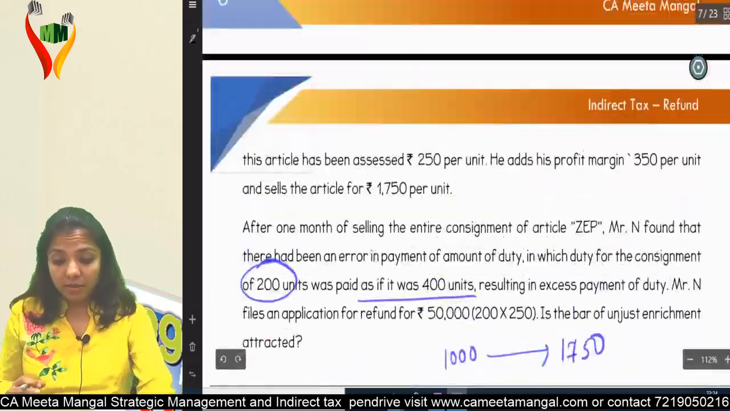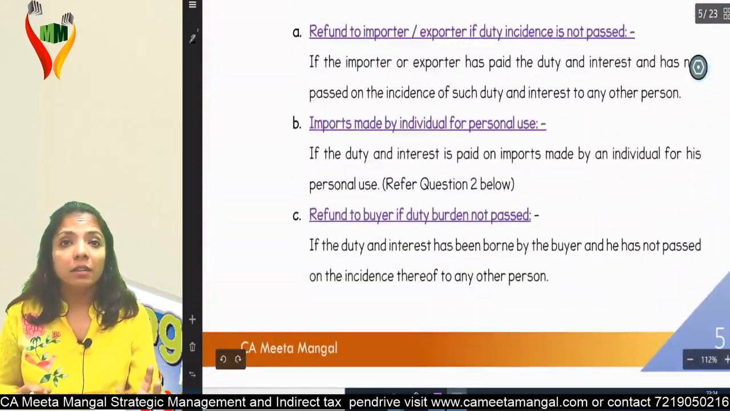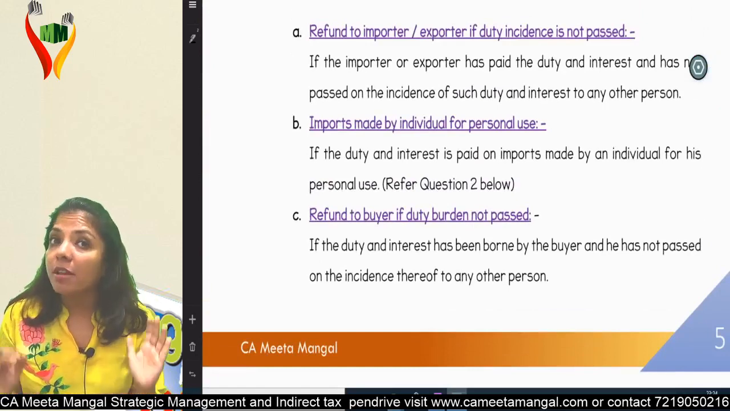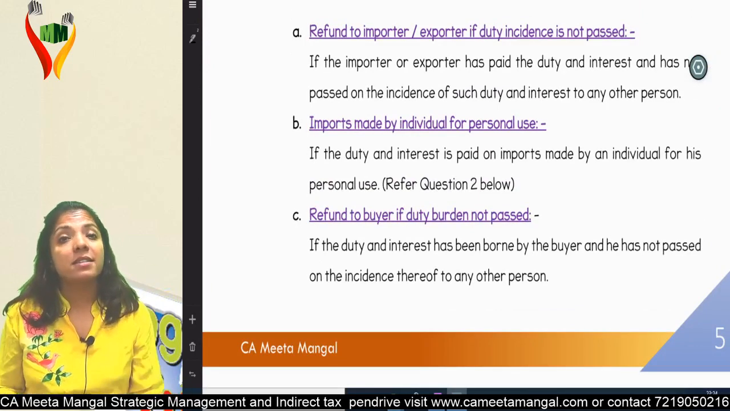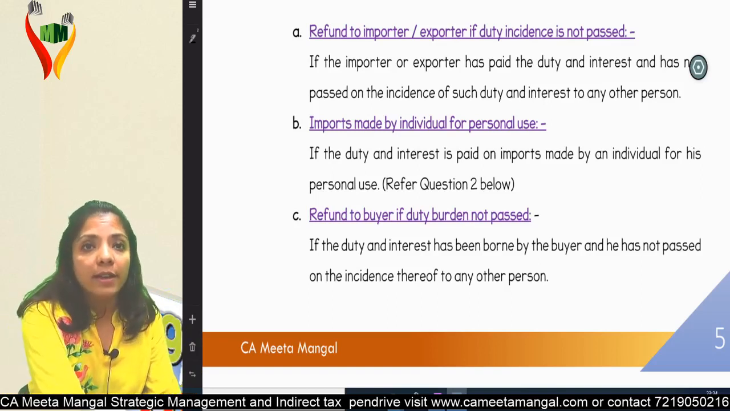Boss, these points are really important, as in when the doctrine of unjust enrichment will not be applicable. That means exceptions to the doctrine of unjust enrichment. Am I clear to you? Sure. Can I go ahead? Okay.